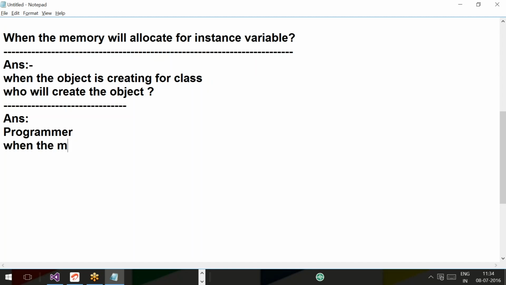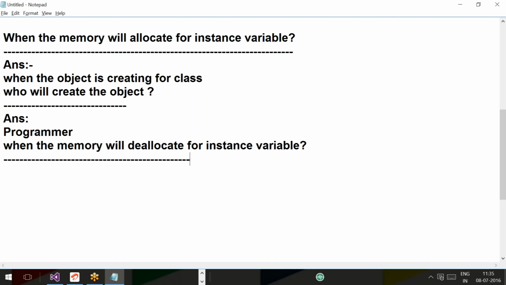Next, when will the memory be deallocated for an instance variable? The answer is, when we destroy the object. Once the object is destroyed, the memory will be deallocated for the instance variable.